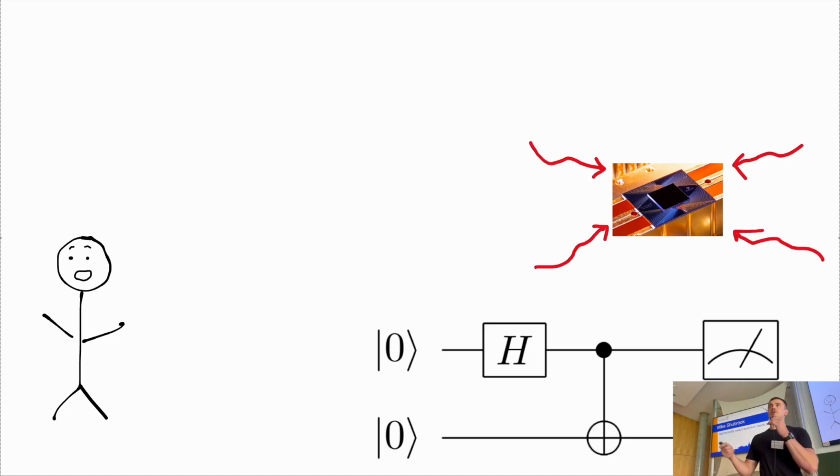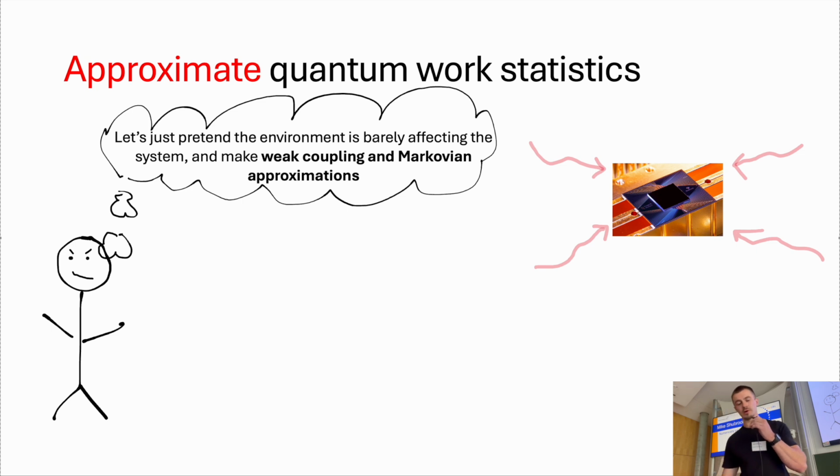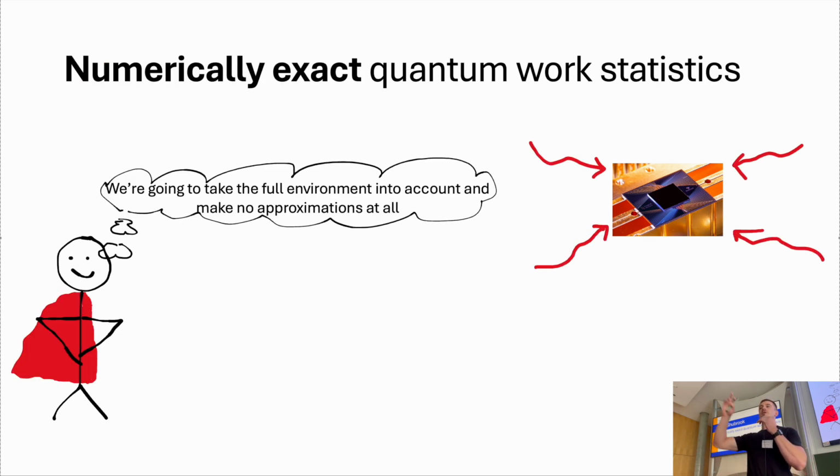So here's your quantum system, and there's a bunch of stuff interacting with it from outside, and then maybe something happens to your algorithm that you don't want to happen. So if you want to simulate what that environment might be doing to your system, especially in the context of work statistics, you might be inclined to perform some approximation about the system-environment interaction, like the Markovian or the weak coupling approximation. And if we were going to do that, then the title of my work would be Approximate Quantum Work Statistics. But instead, we're going to take the full environment into account, no approximations, and we're going to get numerically exact quantum work statistics.